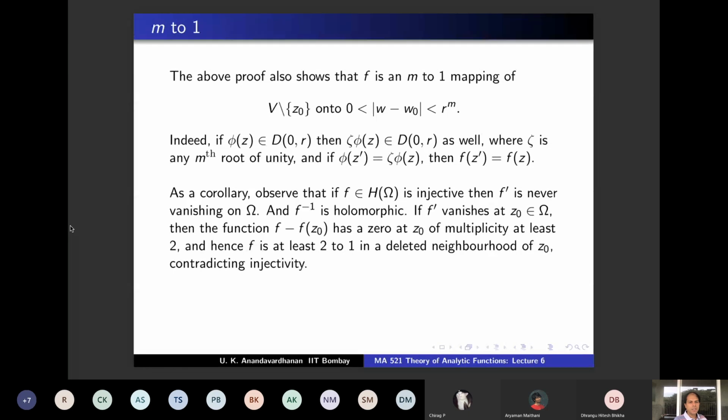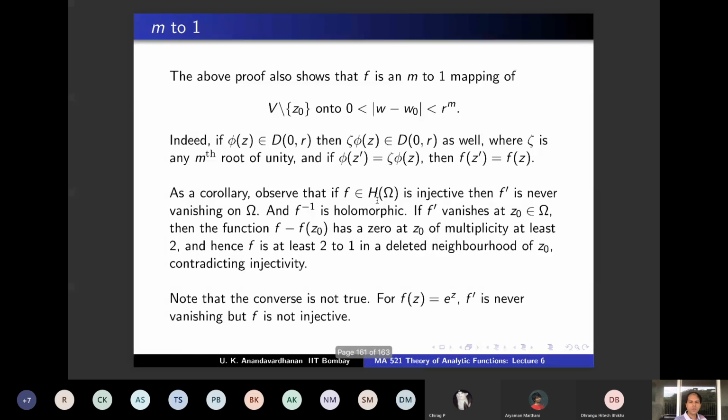Last observation: the converse is not true. What would be the converse? The converse is that if f prime is never vanishing, then f is injective. That is not true. You have the famous example, e power z. E power z has a never vanishing derivative, but that doesn't make it injective. E power 2 pi i is the same as e power 0. So what is true is that it is locally injective. That's all that you can say.